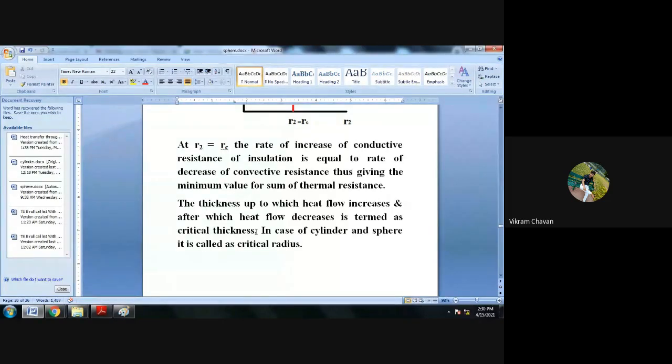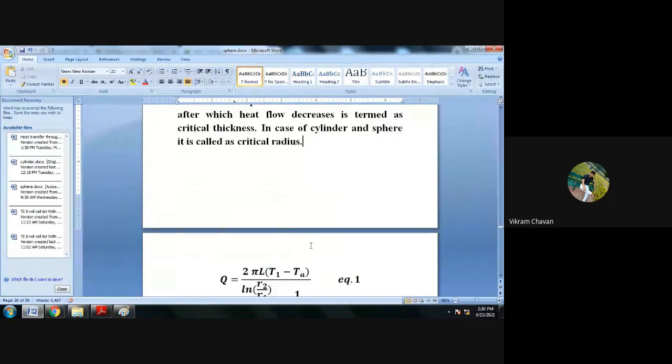Full stop. In case of cylinder and sphere, it is called as critical radius. Okay, up to this, full stop.